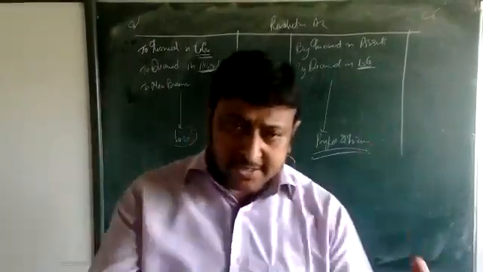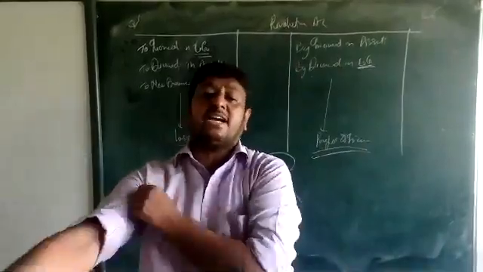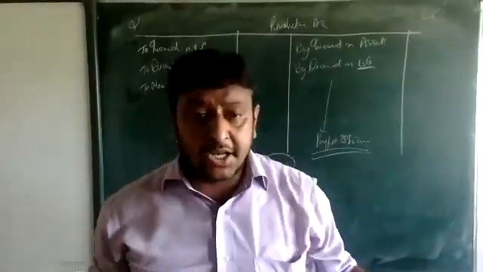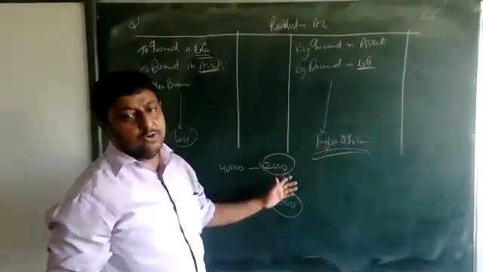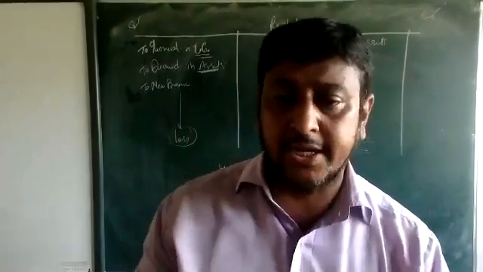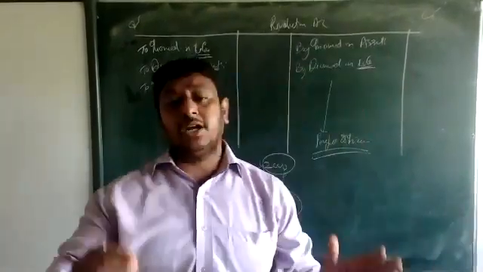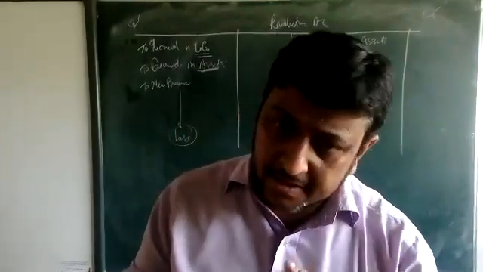The difference amount: how much increase or how much decrease, that is what we show in the revaluation account. Old value is 8,000, new value is 6,000, so 2,000 again. Old value is 80,000, new value is 90,000, so now 10,000. Okay, clear, beta?